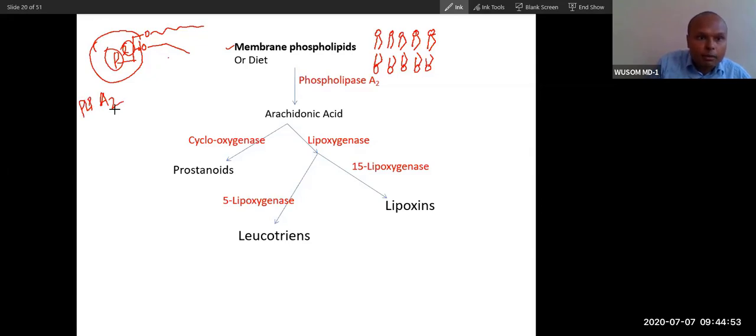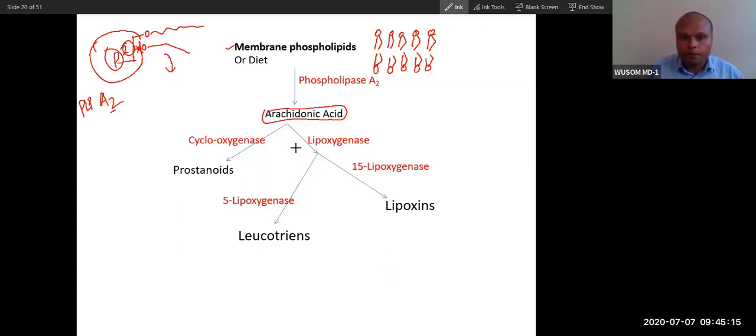You can easily remember A2 for the 2 carbon. Phospholipase A2 will cut this bond and remove the fatty acid, arachidonic acid, from this carbon. From this arachidonic acid, all eicosanoids are synthesized through the different actions of different enzymes.